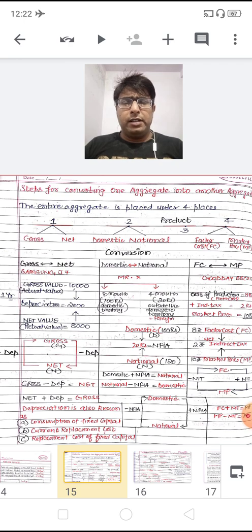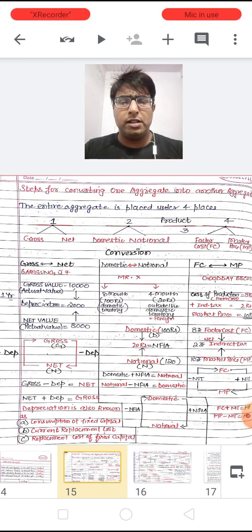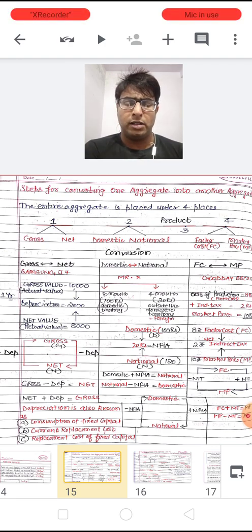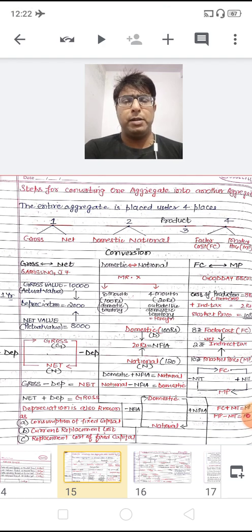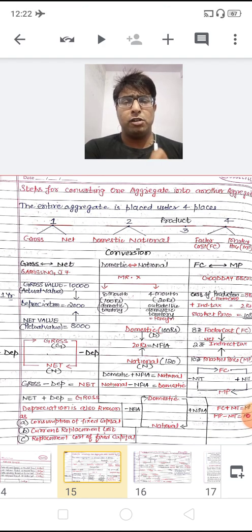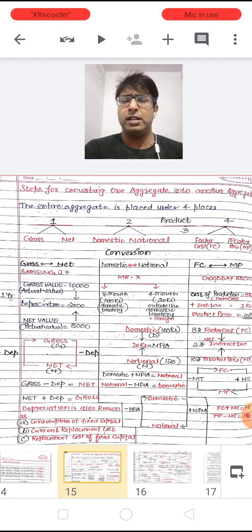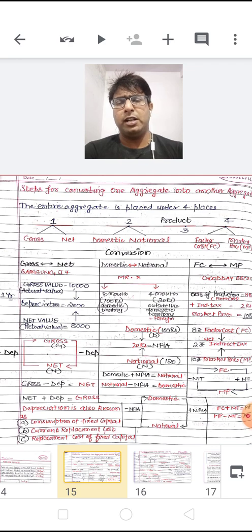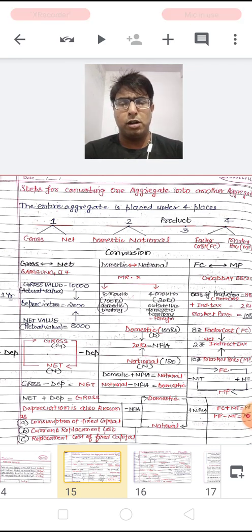I have written here the entire aggregate is placed under the 4 places. These are the 4 places. At first place, it always comes either the gross or the net. On second place, it always comes either domestic or national, and third place always remains the same for all the aggregates, it is product, and at fourth place it either comes the factor cost or the market price. At downside you are watching here from gross to net or from net to gross.